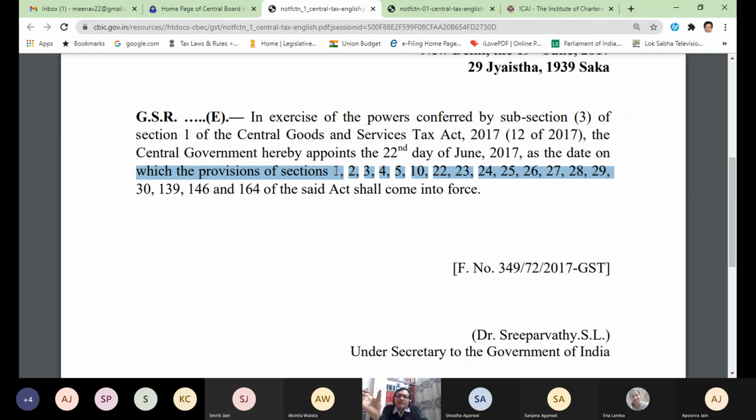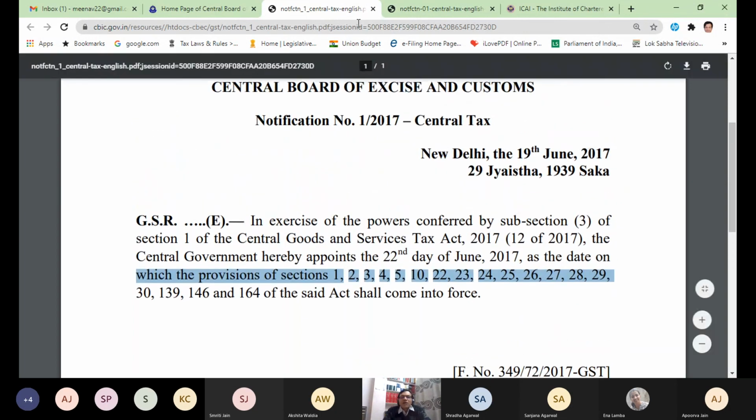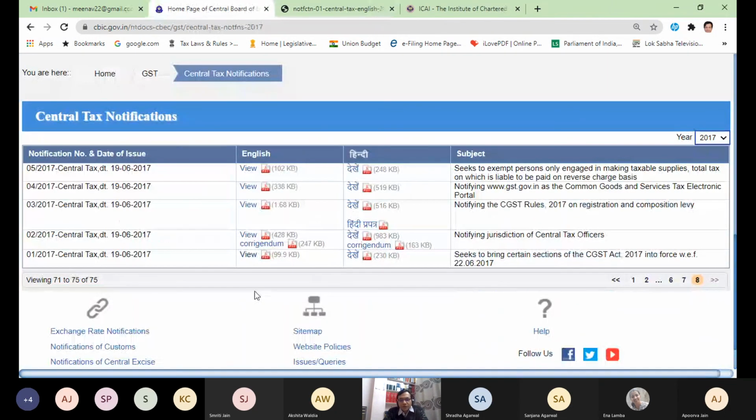So that is why they always read the language of the act or notification, because these have legal binding in the courts. Books have no binding in the courts. Circulars don't have any binding, but acts and notifications have legal backing. These are admissible in a court of law in India. Now this is what a notification is. So this is how we will read the notification. That was the first notification.